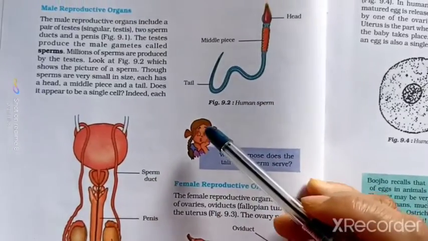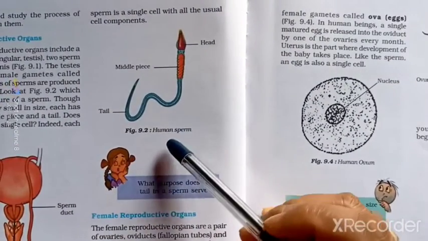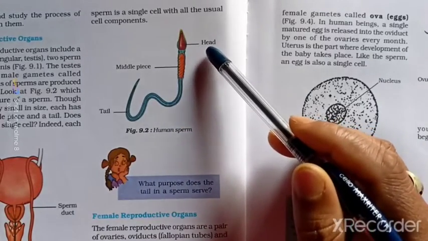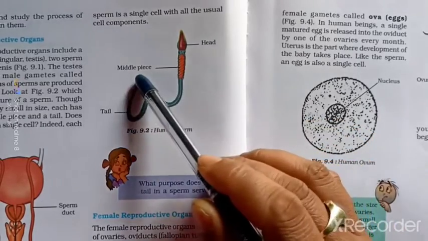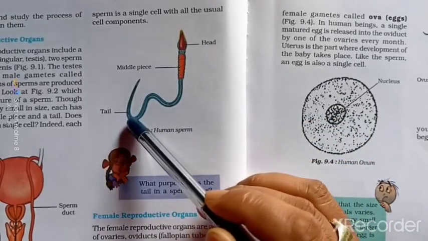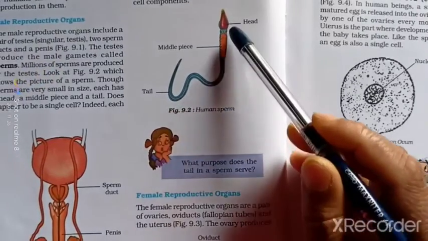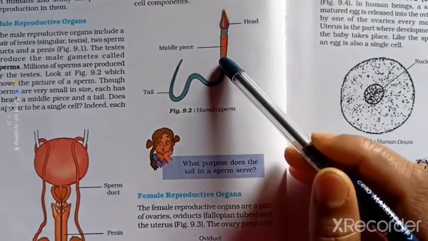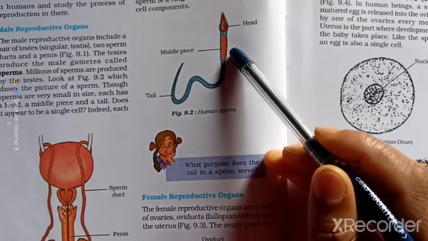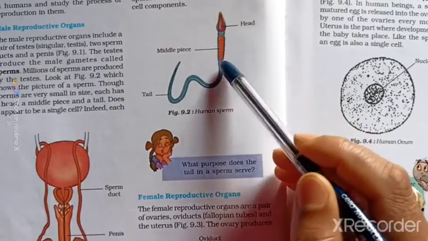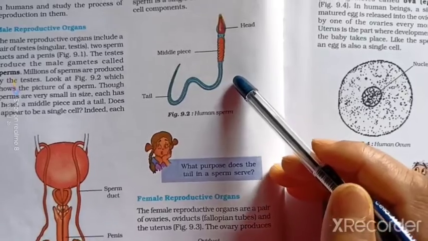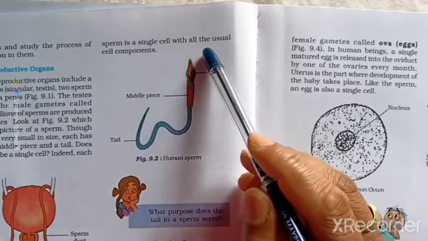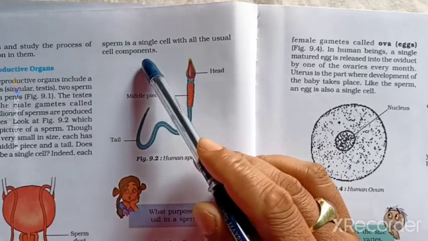Here, in figure number 9.2, the structure of the human sperm cell is shown. This is the head part of the sperm cell, this is the middle piece, and this is the tail. In the single cell, different regions are labeled here. Each sperm is a single cell with all the usual cell components.